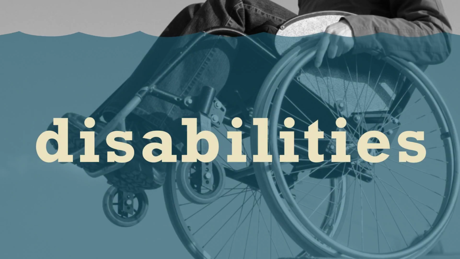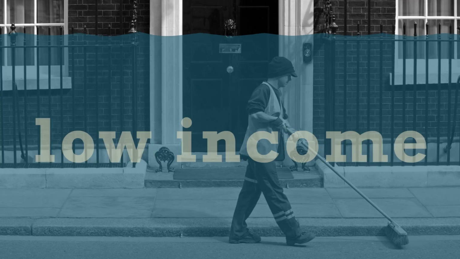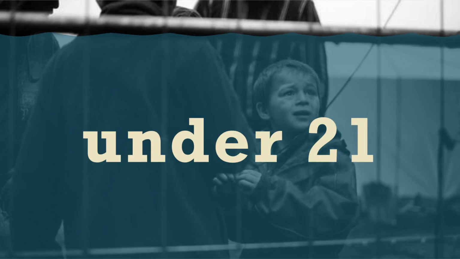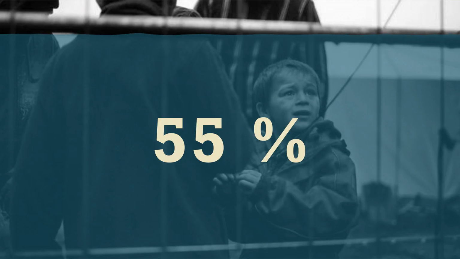People with disabilities. While floods impact everyone, they're especially challenging for people with disabilities. Low-income residents. They have fewer choices to how to prepare for flooding. They live from paycheck to paycheck, and their economic resources for evacuating are practically scarce. People under the age of 21. As reported by Mooney and Coates, 55% of those who lost their lives in flash floods in the U.S. are under the age of 21.